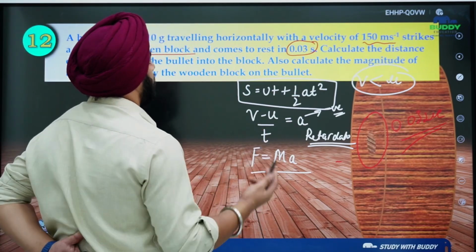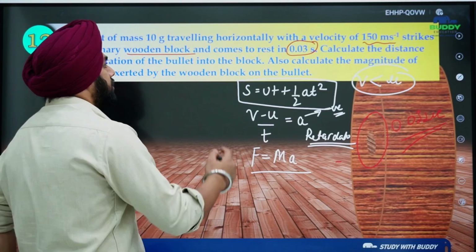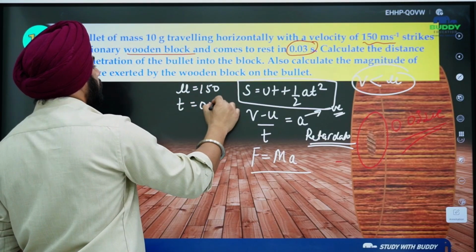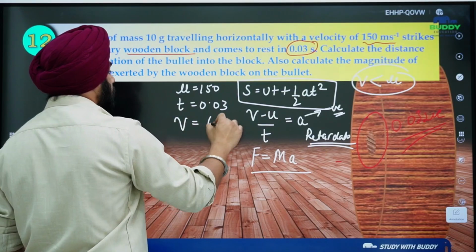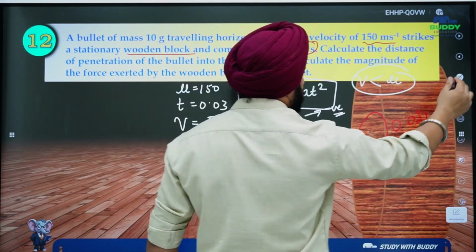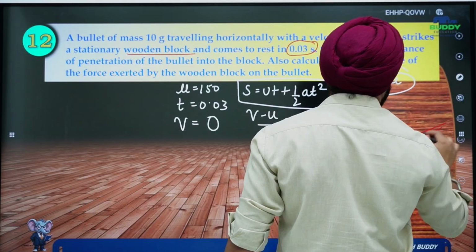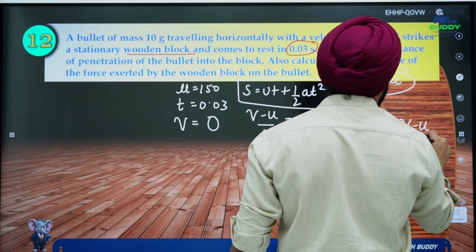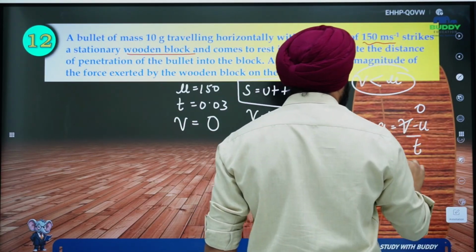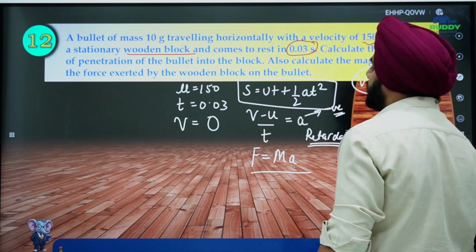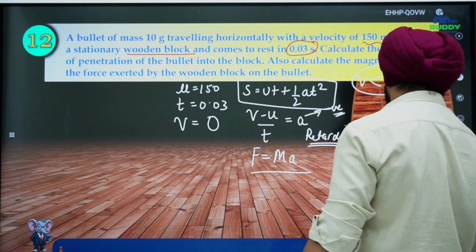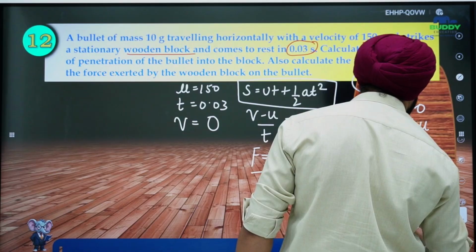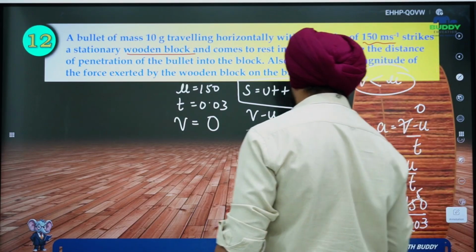So I have the velocity 150 meter per second, time is 0.03 seconds, so just write it down. U is 150, time is 0.03, right? Velocity is eventually 0. So v minus u by t, let's use this. Acceleration came out to be v minus u by t. Final velocity is again 0, so acceleration is minus u by t. So minus u is how much? Minus 150. So acceleration is minus 150 divided by 0.03. So you will get 5000 here.